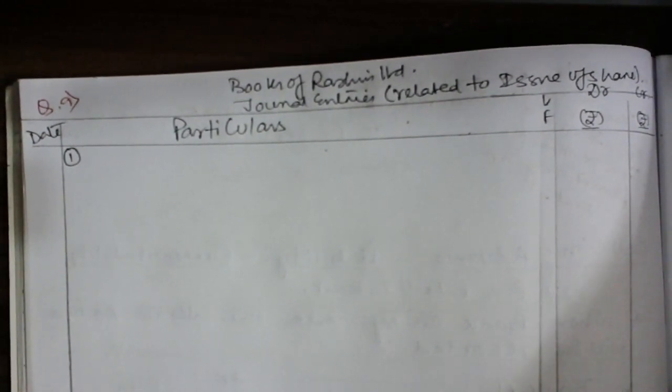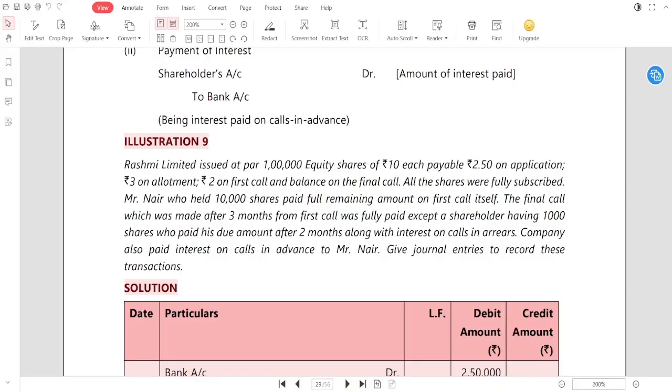Number 1. If you discuss a little bit, see here, the question says that Rasmi Limited issued 1 lakh equity shares of rupees 10 each, payable at 2.50 on application and 3 on allotment, 2 on first call and the balance on the final call. So the final call balance is how much, sir?